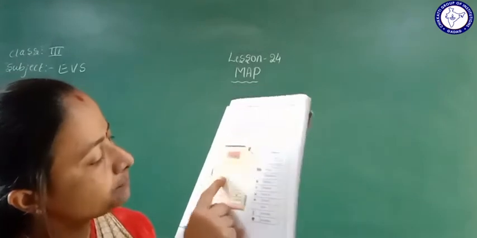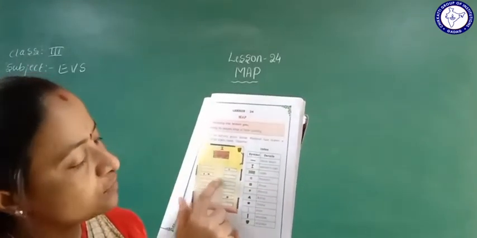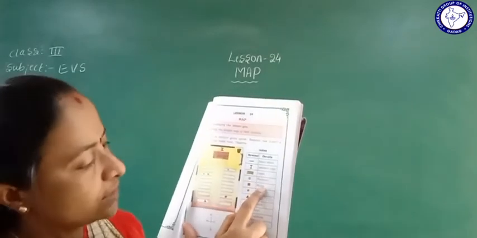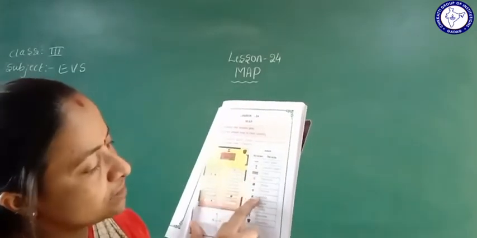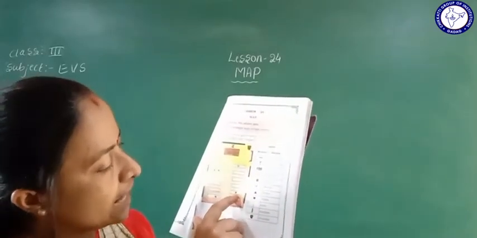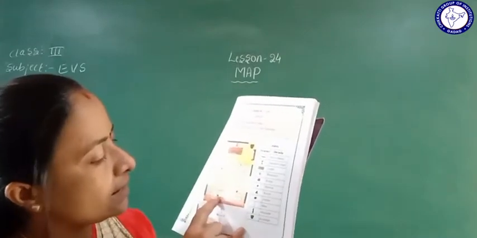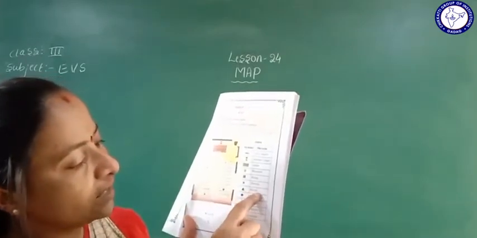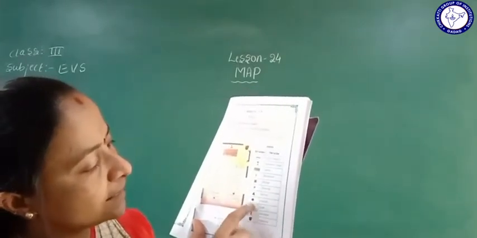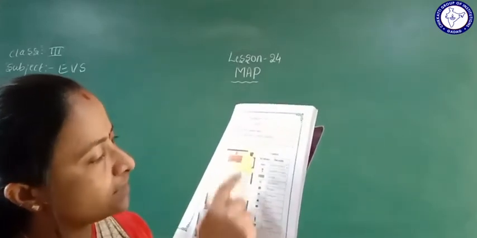Then here, the red color square is Riyaz, the student. And the star means Sheila. The line circle is Disha. Then the triangle is Kevin. This is a door, and these four are windows, and that is a dustbin.